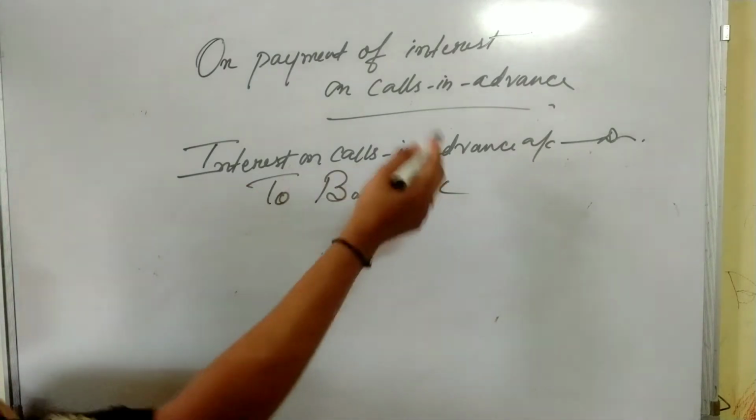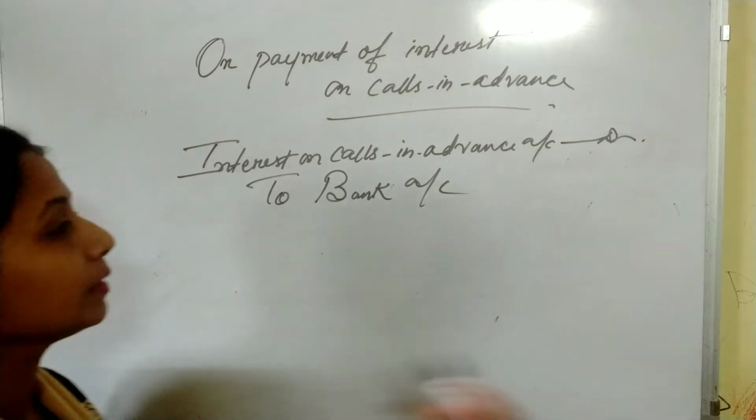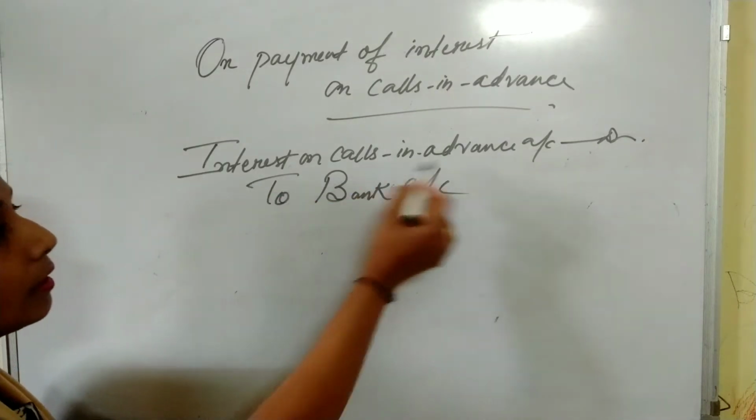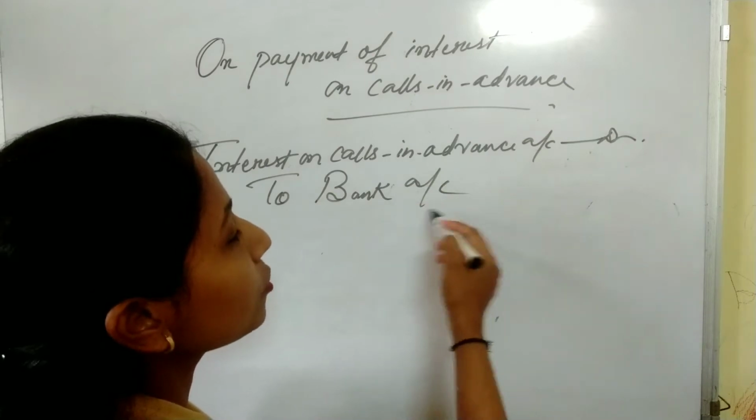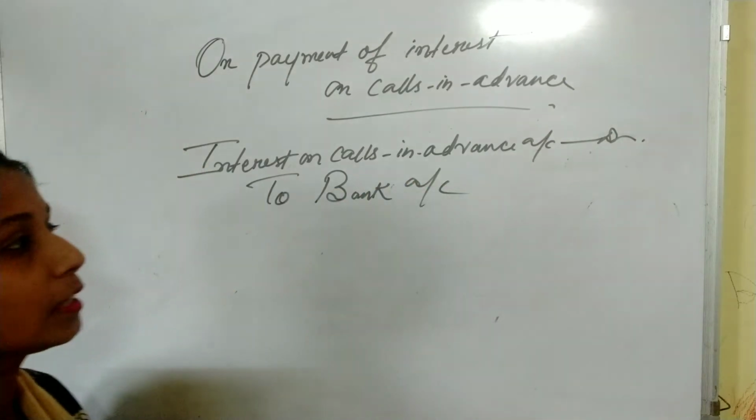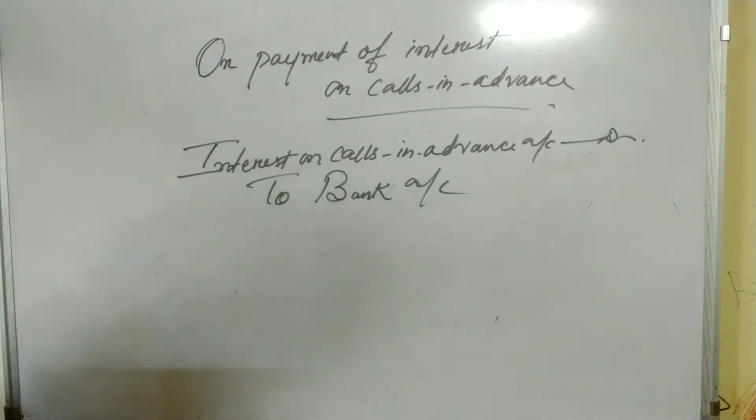That is, interest is a nominal account, debit expenses and losses, and it is paid through bank, so bank is credited. Interest on calls in advance account debit to bank account.